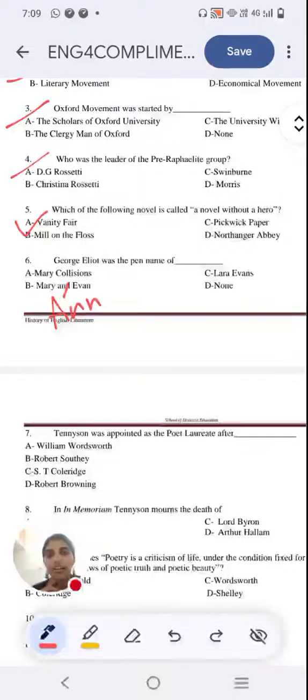And option D, none. So George Eliot is not actually the real name of the writer who has written Mill on the Floss, Adam Bede, Romola, Felix Holt, so many works. It's a pseudonym or pen name. Tell me the real name of that writer.